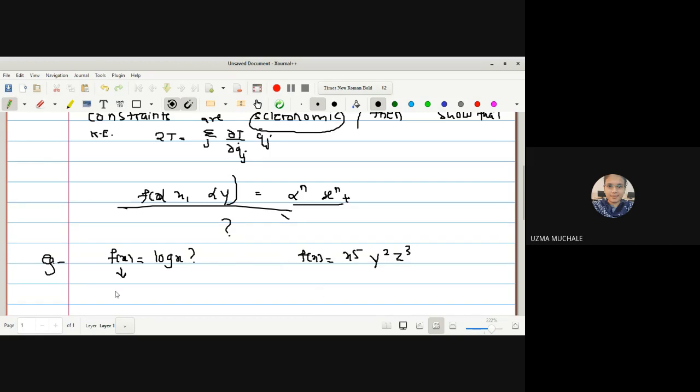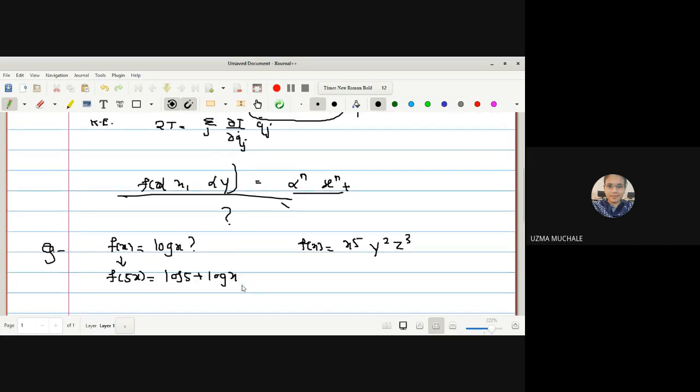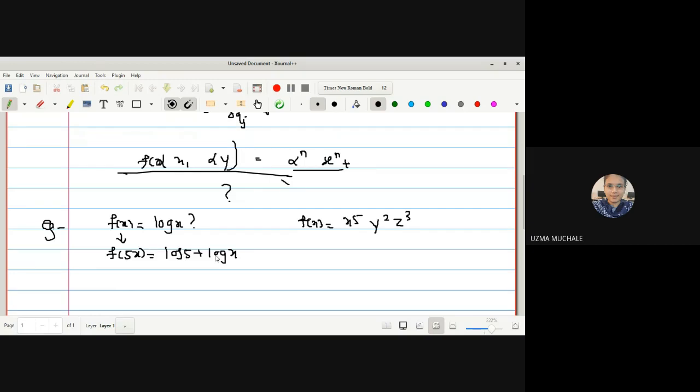For this one, I will give you a hint that you have to put f of 5x. So what is the result? Log of 5 plus log of x. Correct? We know the multiplication, if it is multiplication we can add, because log of a into b is nothing but log of a plus log of b.